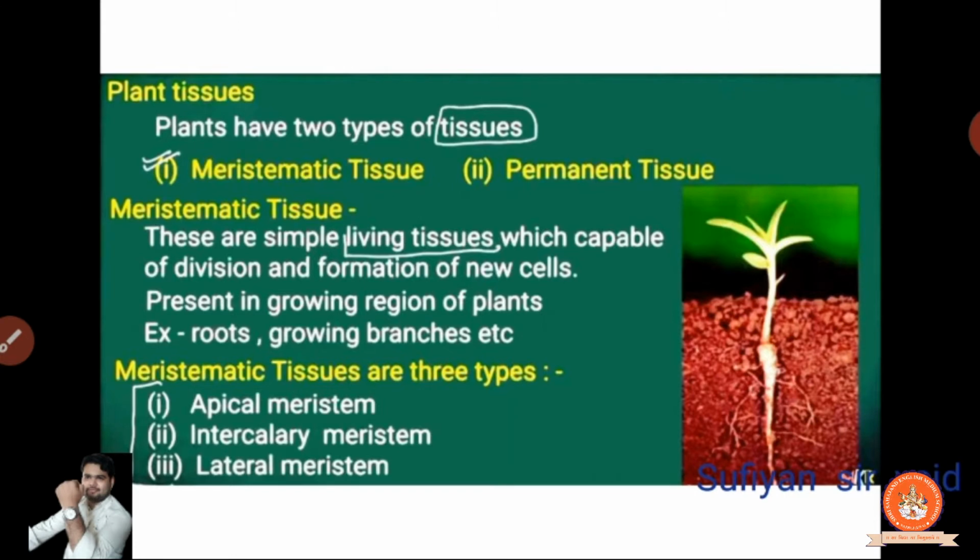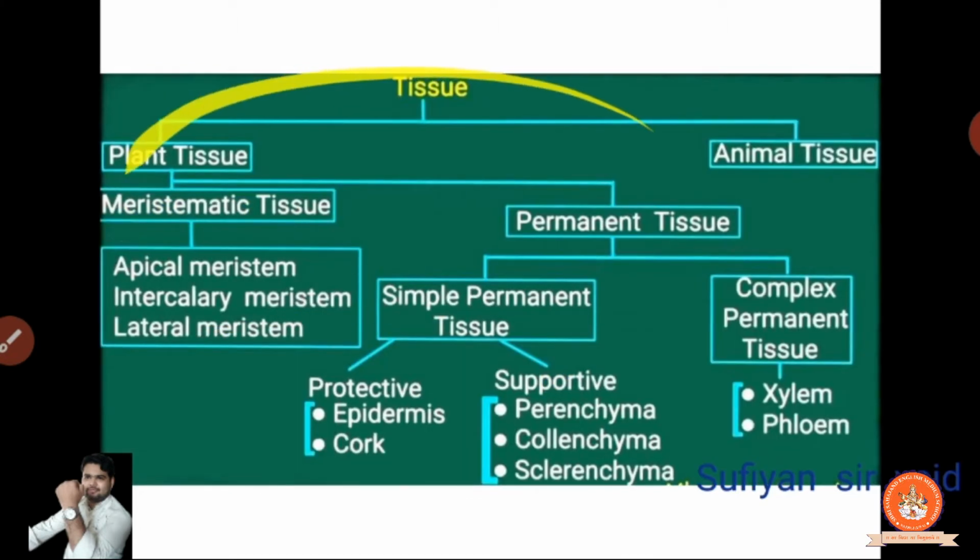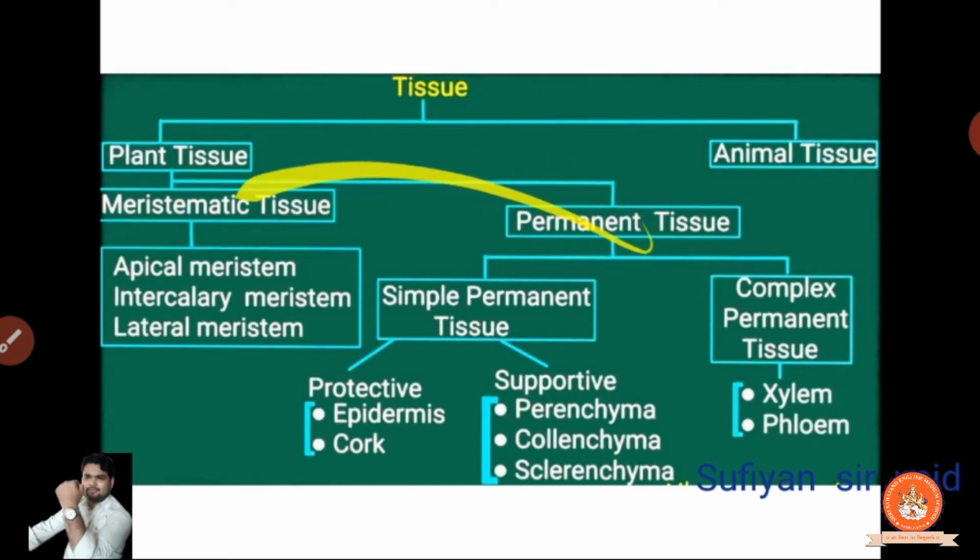Okay. Now the meristematic tissues are of three types. One is the apical, intercalary, lateral. Clear? This is very important, बच्चा पार्टी. You must know कि भाई plant के दो type, meristematic, permanent, apical, intercalary, lateral. That you must remember. हाँ भाई ये क्लासिफिकेशन से बहुत इजी हो जाता है.